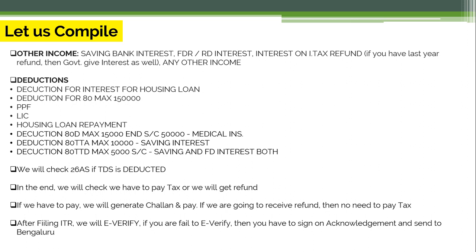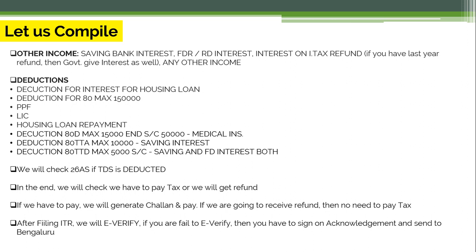That form we have already seen, how it can be checked, whether we have to pay the tax or whether there is any refund due for me. And if we have to pay, we will generate the challan and pay. If we are going to receive a refund, then there is no need to pay the tax, because we already have to take the refund from the income tax department.